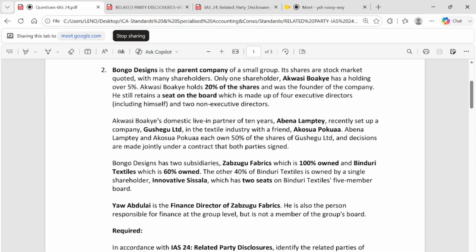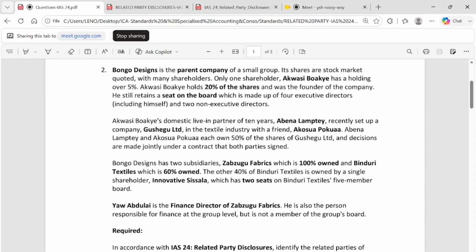Of a small group. When you are working on IAS 24, the preamble will give you the indication of which person or company they want you to relate, whether there's a related party transaction between them. So they will give you a fair idea which company they are referencing. Bongo Design is the reference point in this whole conversation. So if you want to talk about any relationship or related party, it should connect to Bongo Design. That is how all the related party transaction questions are solved.